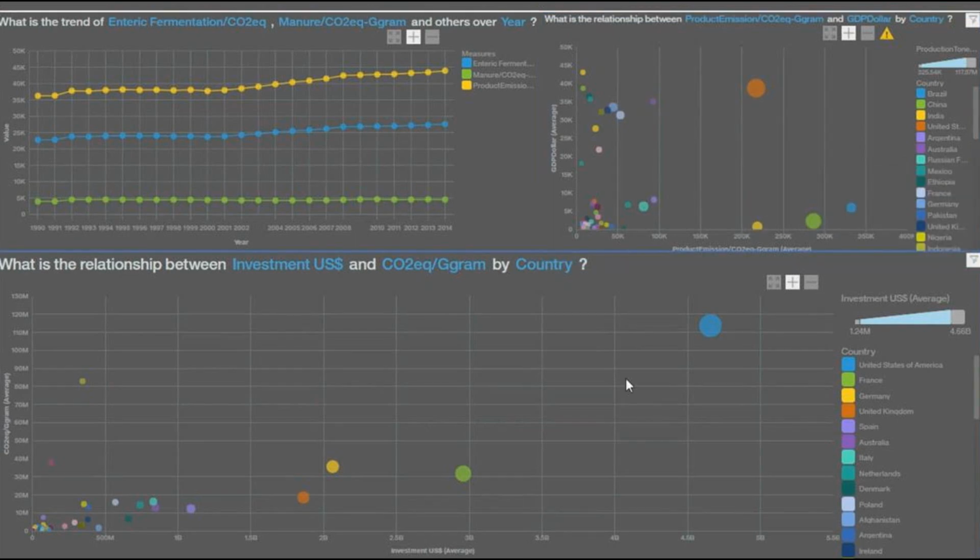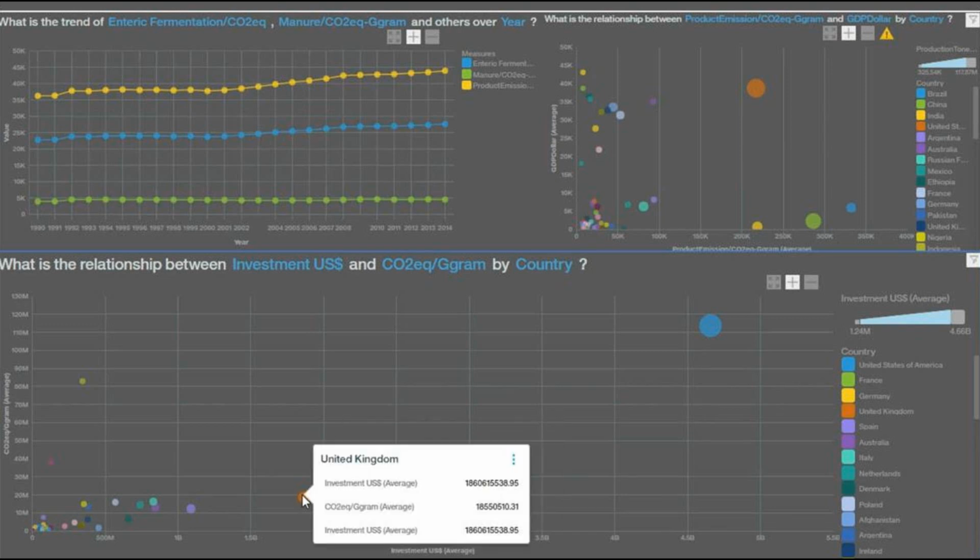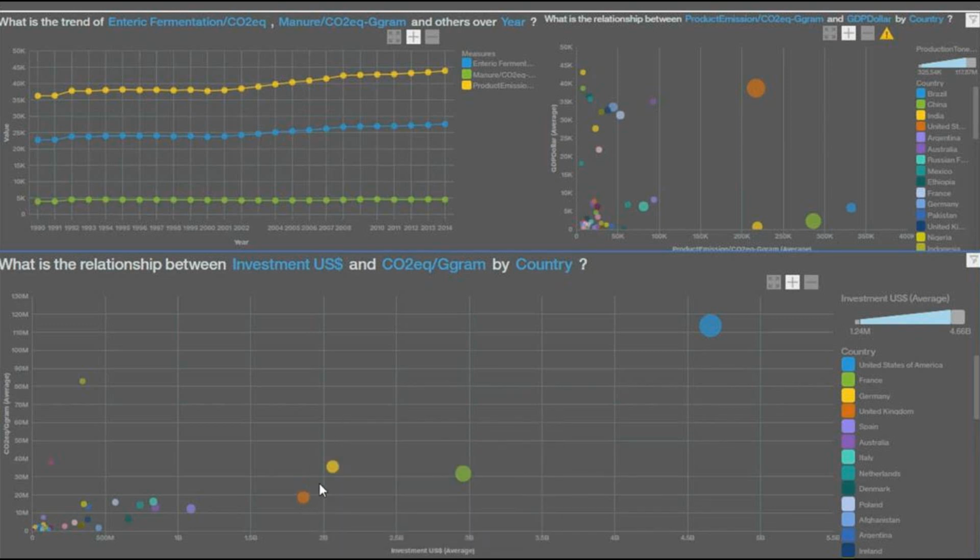With the development of technology and increase of machinery investments, lower emission of pollution is expected from livestock production, but data shows otherwise, with the exception of some cases where there are countries with higher emissions even though the investments are high. Such outliers are Germany and the UK, where Germany has similar investments to the UK but higher emissions. Despite the machinery investments increase in some states, overall carbon dioxide equivalent emissions have not decreased as expected.